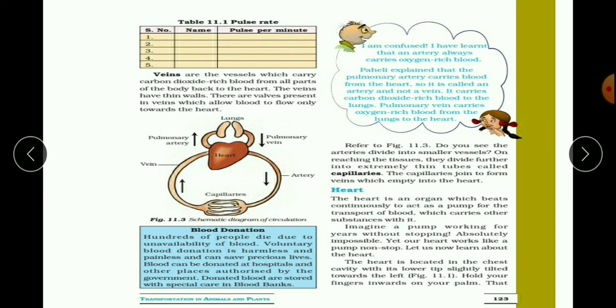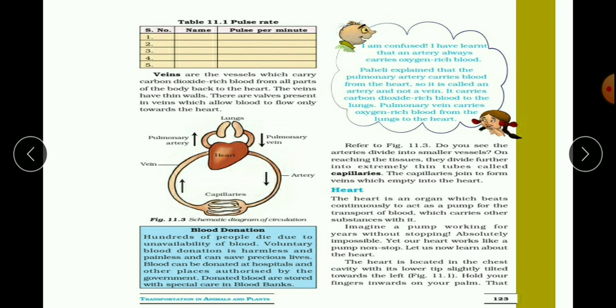What is the meaning of capillaries? A capillary is also a blood vessel, but it is very thin. For example, when you see your hand, you can see some blood vessels near your wrist. But when you see the finger, can you see your blood vessels?